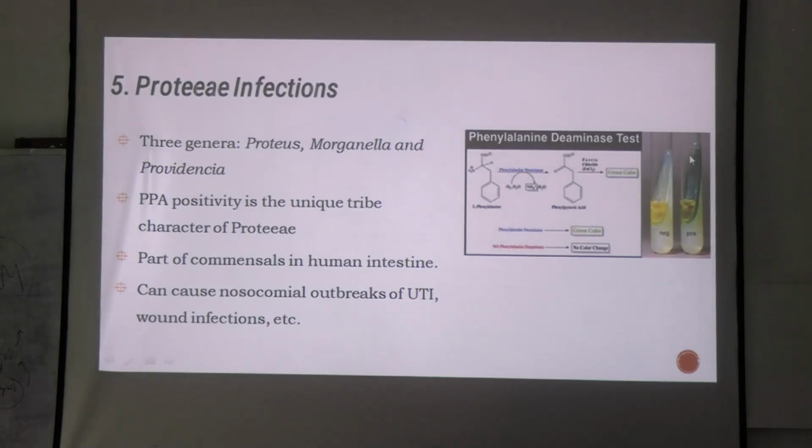How will the positive test look? You add ferric chloride to the slant and it will show you green color. When there is green color formation, it means this test is positive.